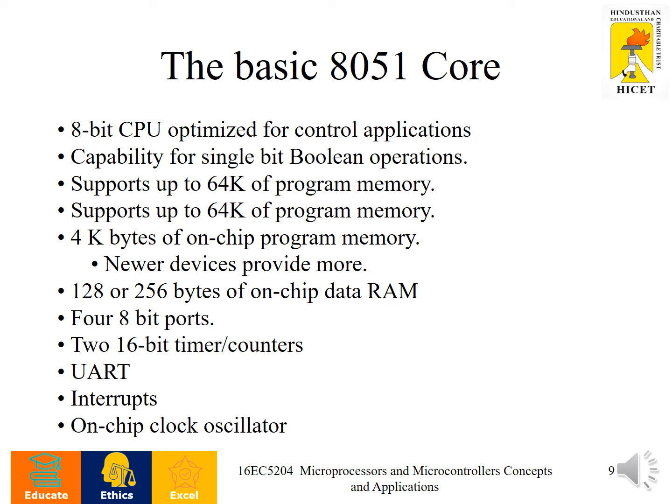There are two 16-bit timers, namely T0 and T1, then a serial port facility, UART, Universal Asynchronous Receiver Transmitter, then interrupt handling facility, and an on-chip clock generator. Then there is an 8-bit CPU, capability for single-bit Boolean operation, and support for 64 kilobytes of program as well as data memory, and 4 kilobytes of internal program memory. These are some of the 8051 basic core features.